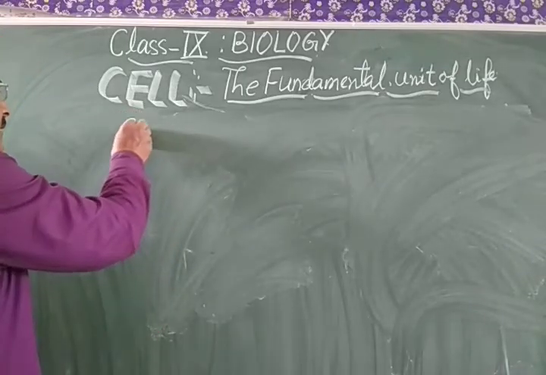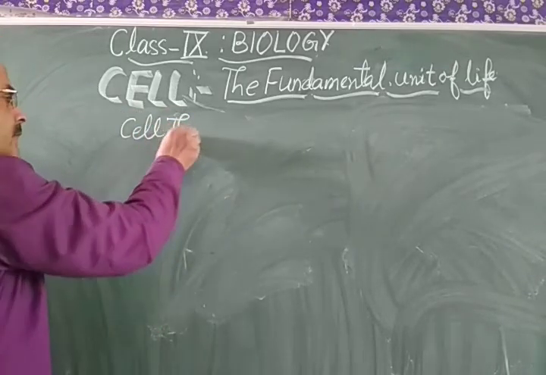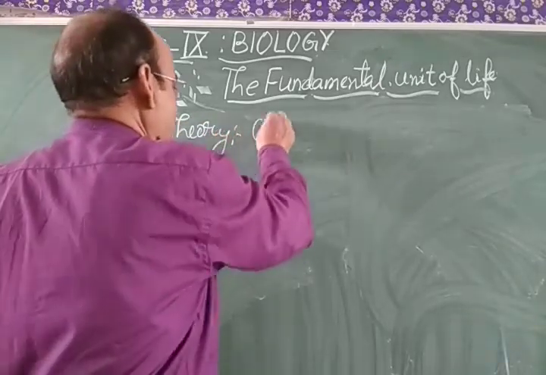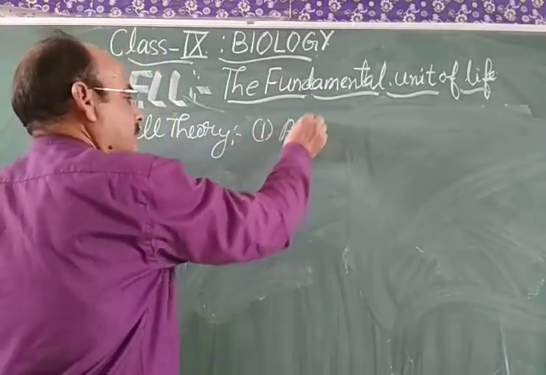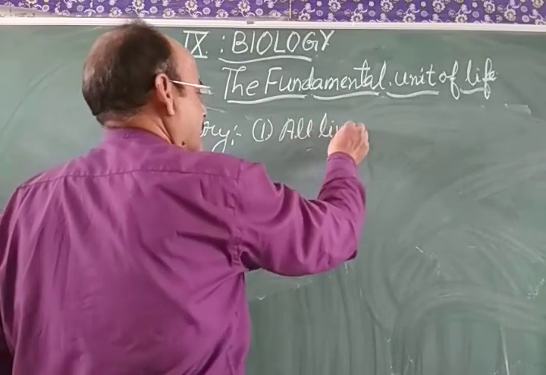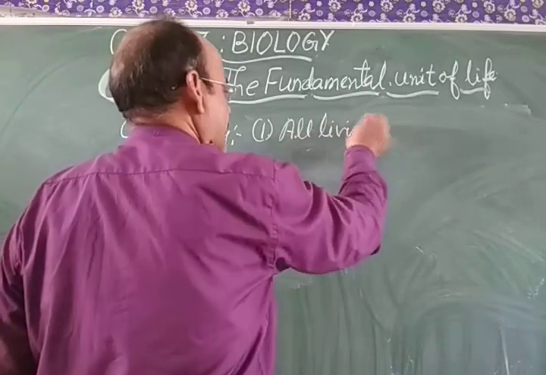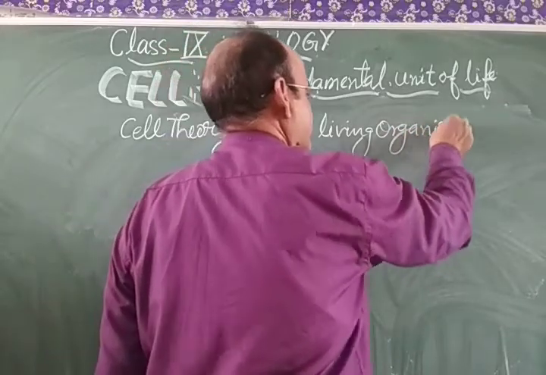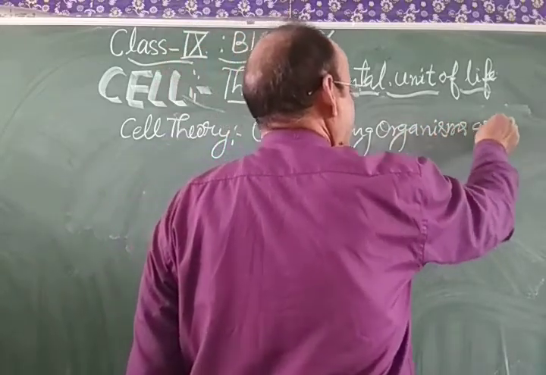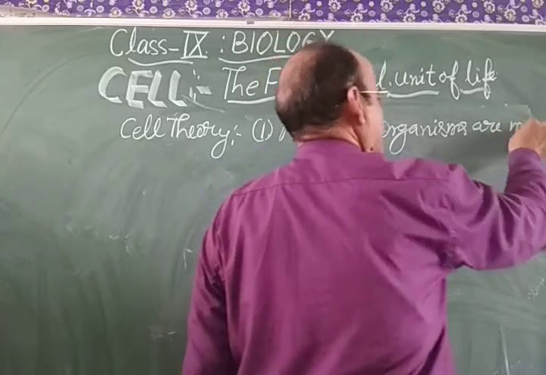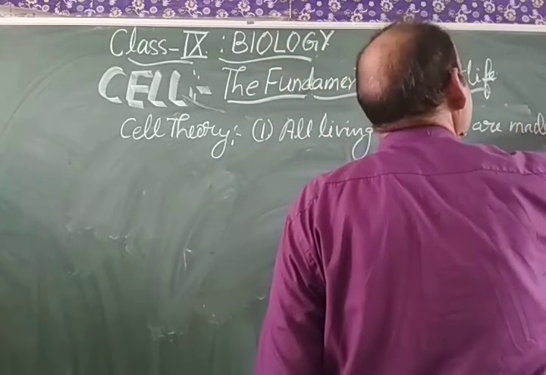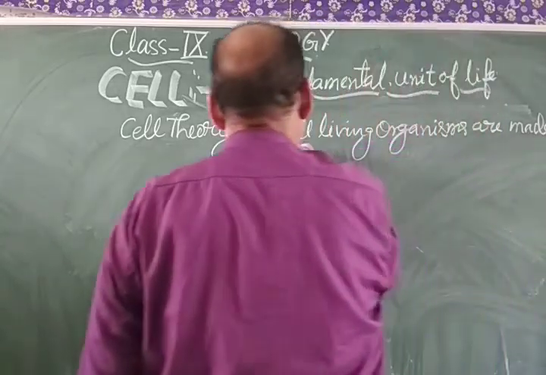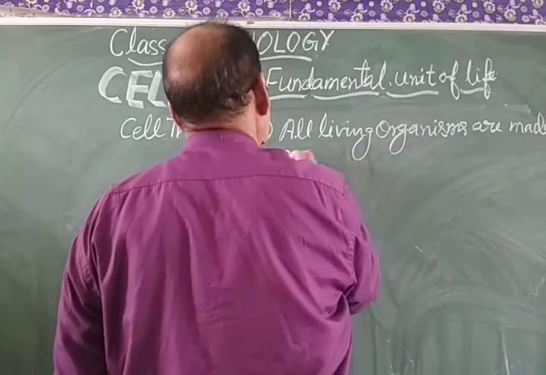According to the cell theory, number one, all living organisms are made up of a single cell or made up of cells.